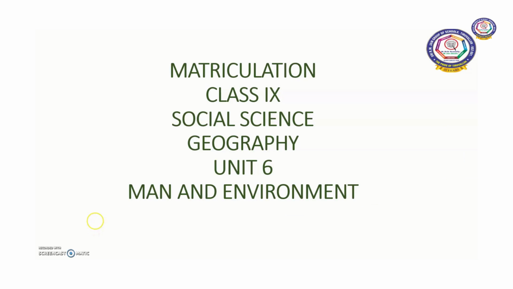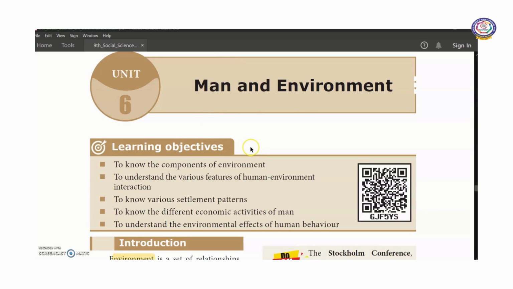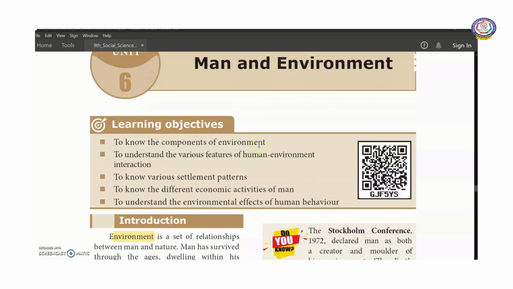Today we are going to start our new lesson in social science, geography, unit 6, man and environment. The learning objectives of this lesson are: we are going to know the components of environment, to understand the various features of human environment interaction, to know various settlement patterns, to know the different economic activities of man, to understand the environmental effects of human behavior.